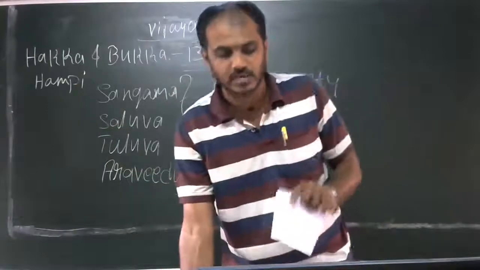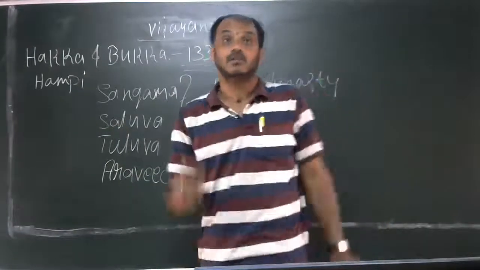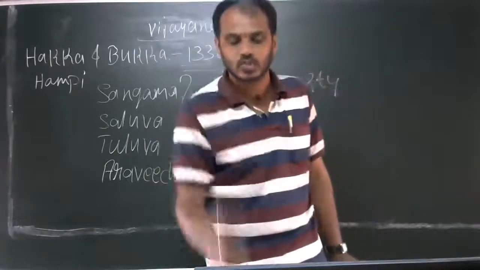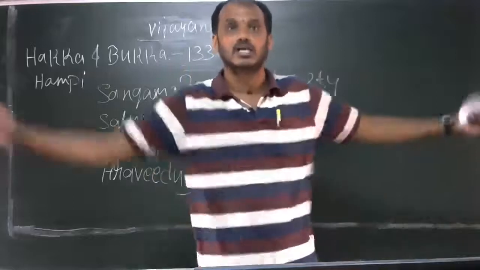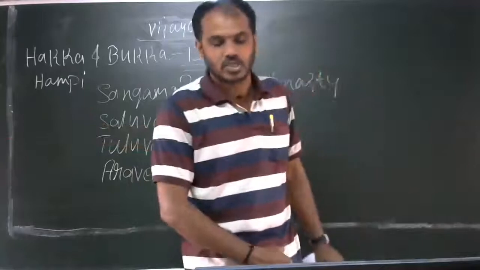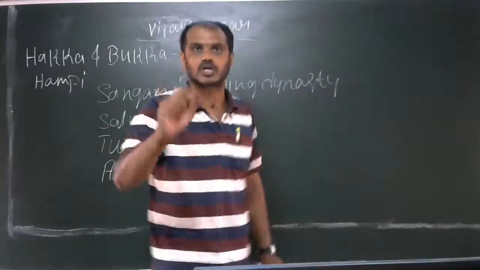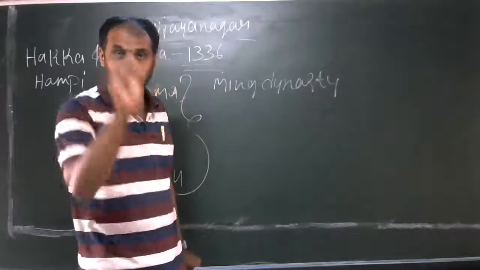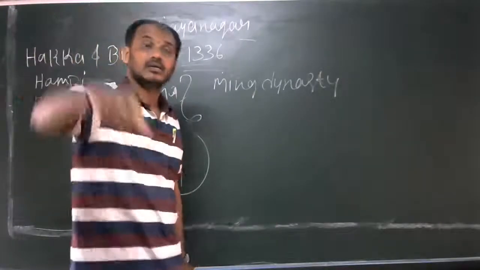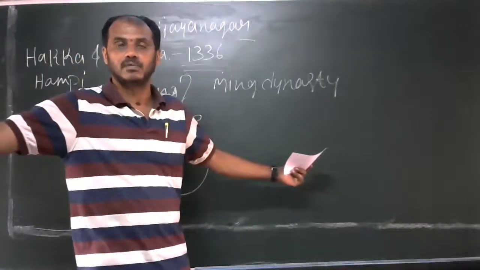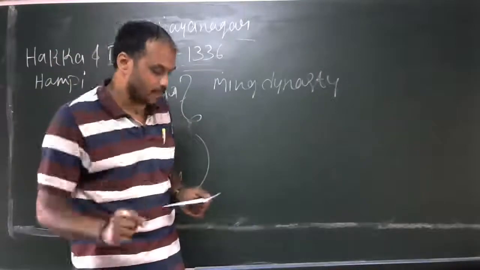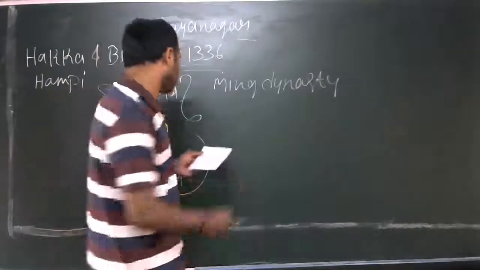Bukkaraya's son Kampanna defeated the Sultan of Madurai and extended the kingdom. Bukka's son Kampanna defeated the Madurai king and extended the empire. The victory of Kampanna has been written about in Madura Vijayam.